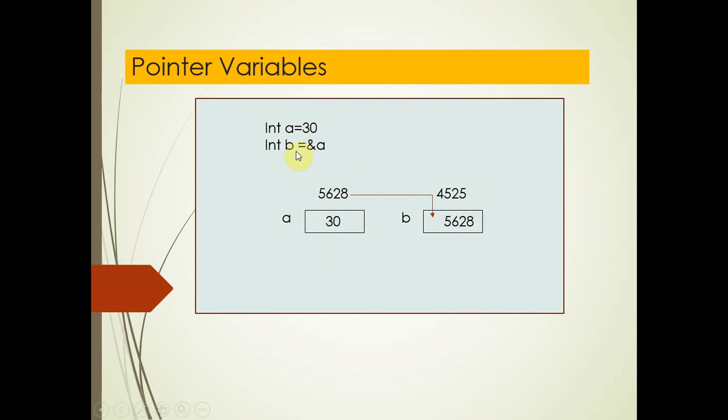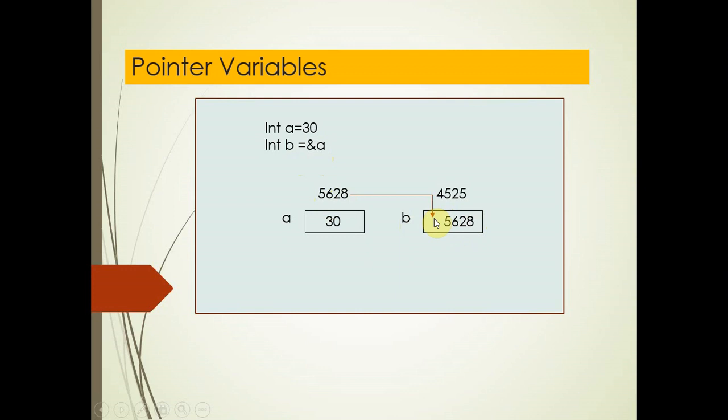And b equals ampersand a. What does it mean? b contains the address of a. So what is the address of a? The address of a is 5628, and with the help of this statement, the actual situation will be this. b equals address of a means the value of b is now the address of a.